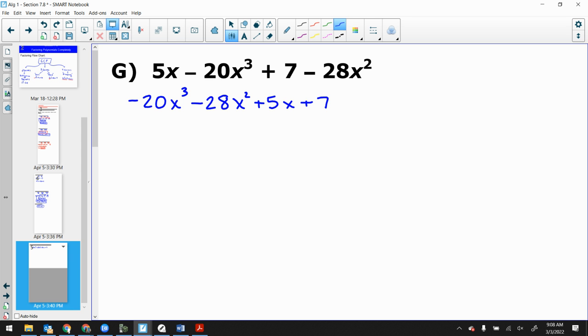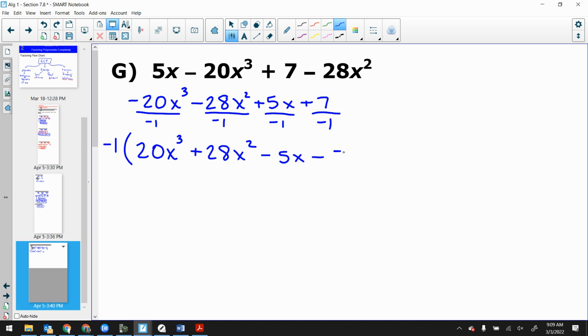Because do you see how this big 4-term polynomial, the first term is negative? Is there anything I can divide all 4 terms by? No. Other than 1? No. So here's what we're going to do. We're going to take out a -1, and everything is going to be divided by -1. So that means we've got a positive 20x cubed, a positive 28x squared, a minus 5x, and a minus 7.